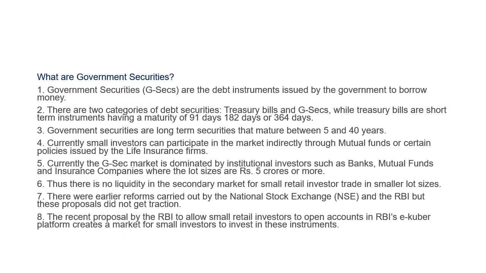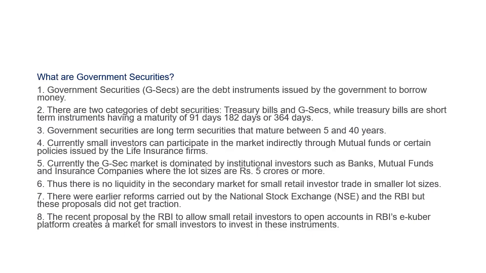So the current market scenario of these government securities is that currently the small investors can participate in the market indirectly through the mutual funds or certain policies issued by the life insurance firms. Also, this G-Sec market is largely dominated by institutional investors like banks, mutual funds and insurance companies where the lot size is 5 crore or more. When the lot size is 5 crore or more, the retail investors cannot participate in these markets. That is the real problem now. So there is no liquidity in the secondary market for the small retail investors to trade in smaller lot size.